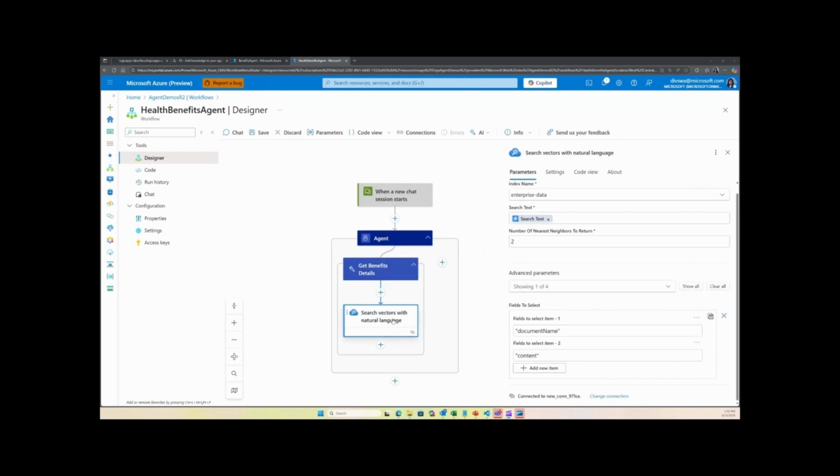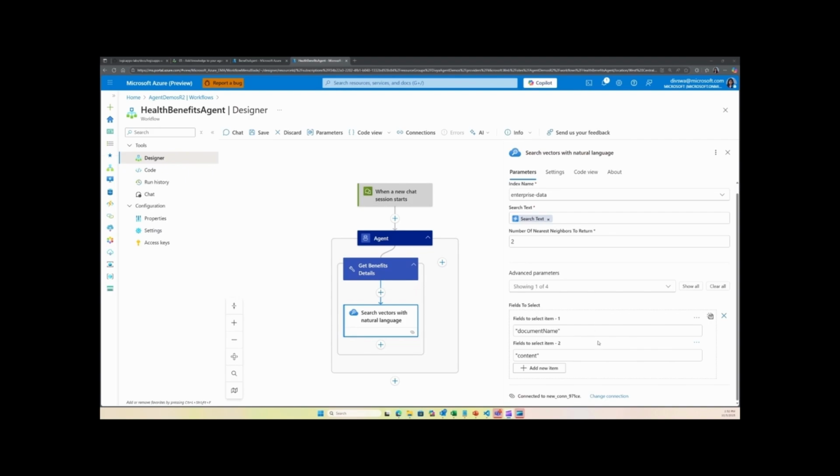Now, something else that we are configuring in this action are the fields to select from the output. So by default, when you do the search, the response also includes, remember the schema that we had defined. So the response will include everything based on that schema, including the vector embeddings. Everything from this response will be provided to the LLM by default. So what we are trying to do here is pick the fields that are most relevant.